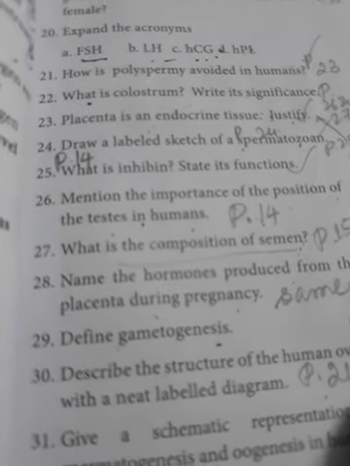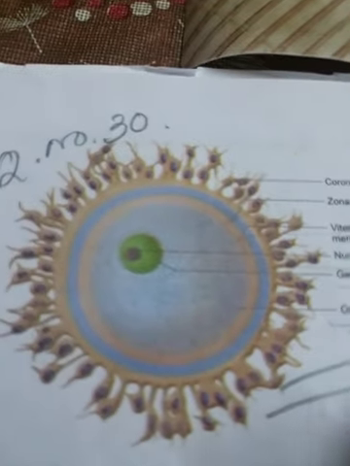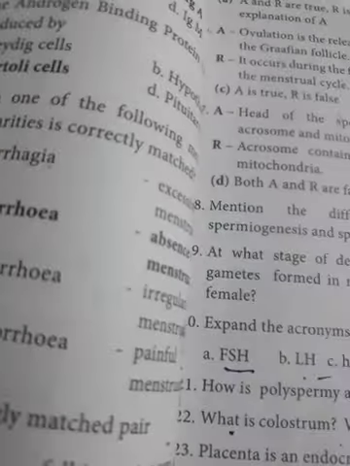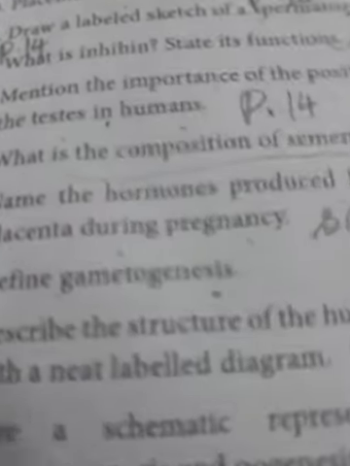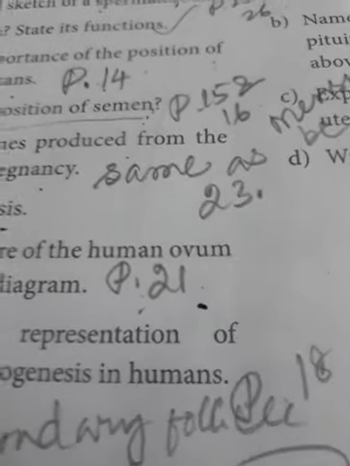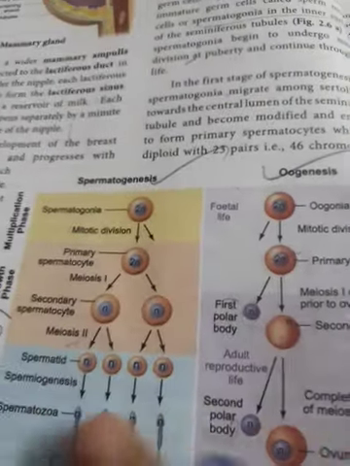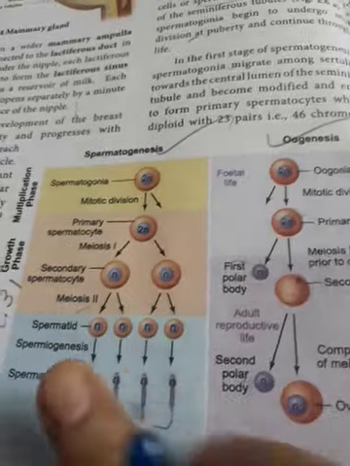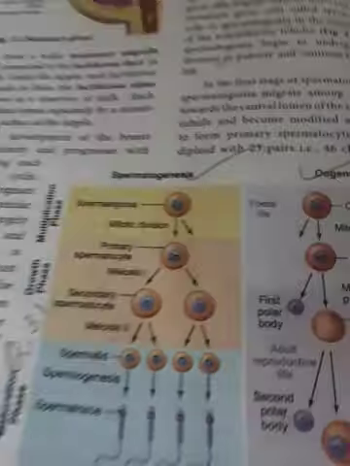Next part we are going to discuss the structure of human ovum. That is page number 21. Page number 21, that is the structure. It is a practical also, so you should practice. Question number 30. Now the next question, 31: Schematic presentation of spermatogenesis and oogenesis. That is page number 18. Both are very, very important questions.